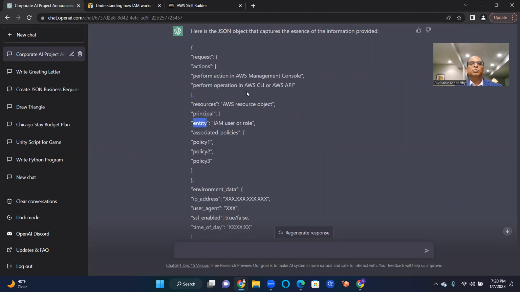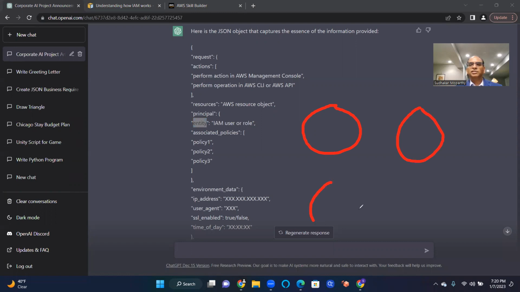I would say at this point, the takeaway from all this exercise is you got users, you got groups, you got policies: users, groups, policies. Okay, this is the main thing that you need to know at the first level of understanding.